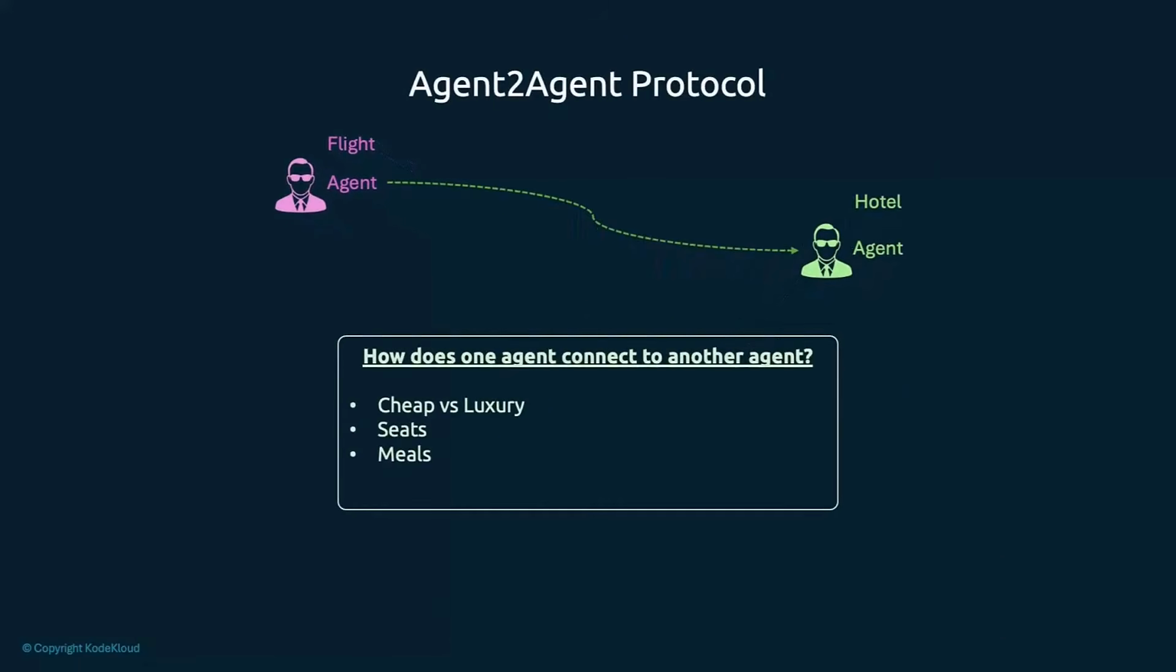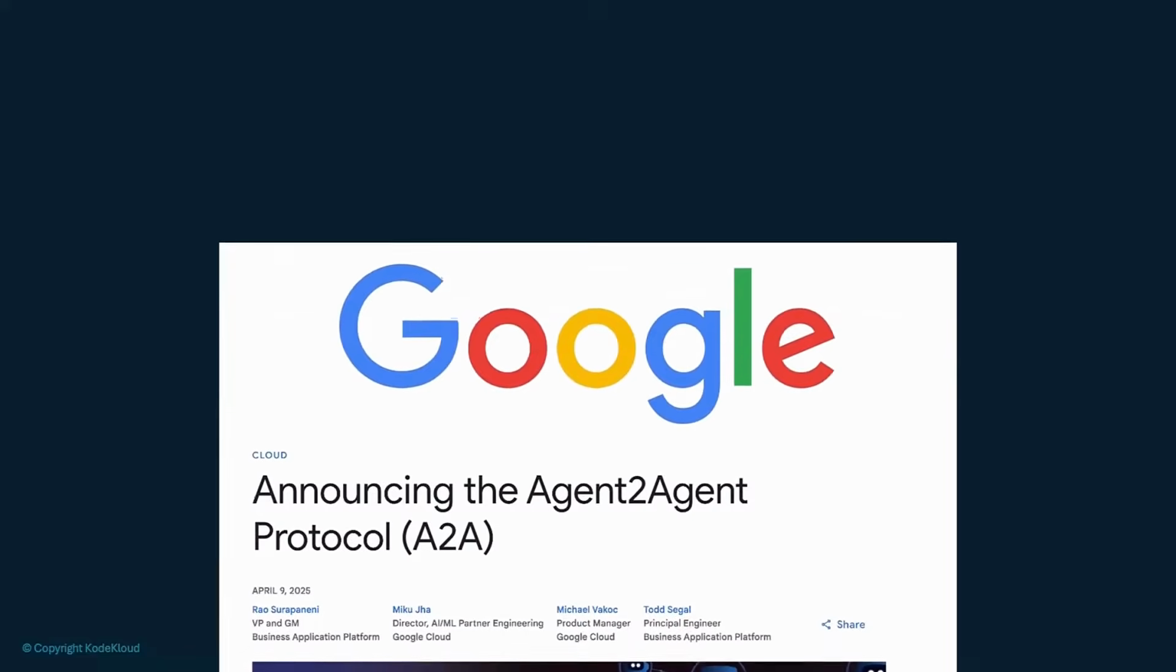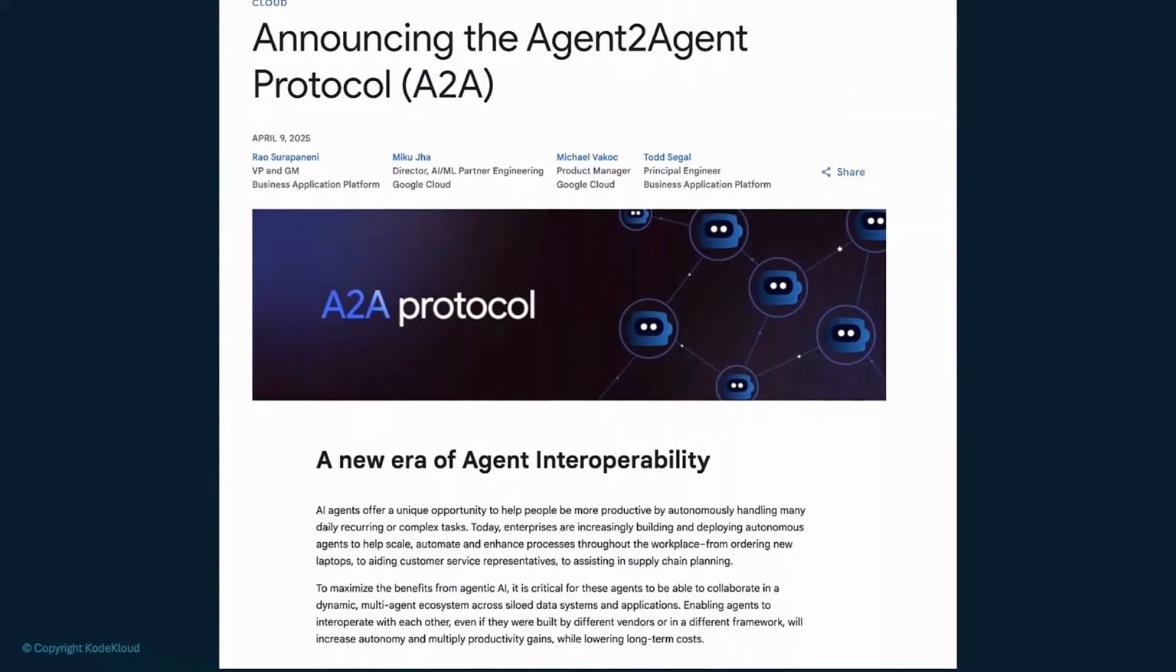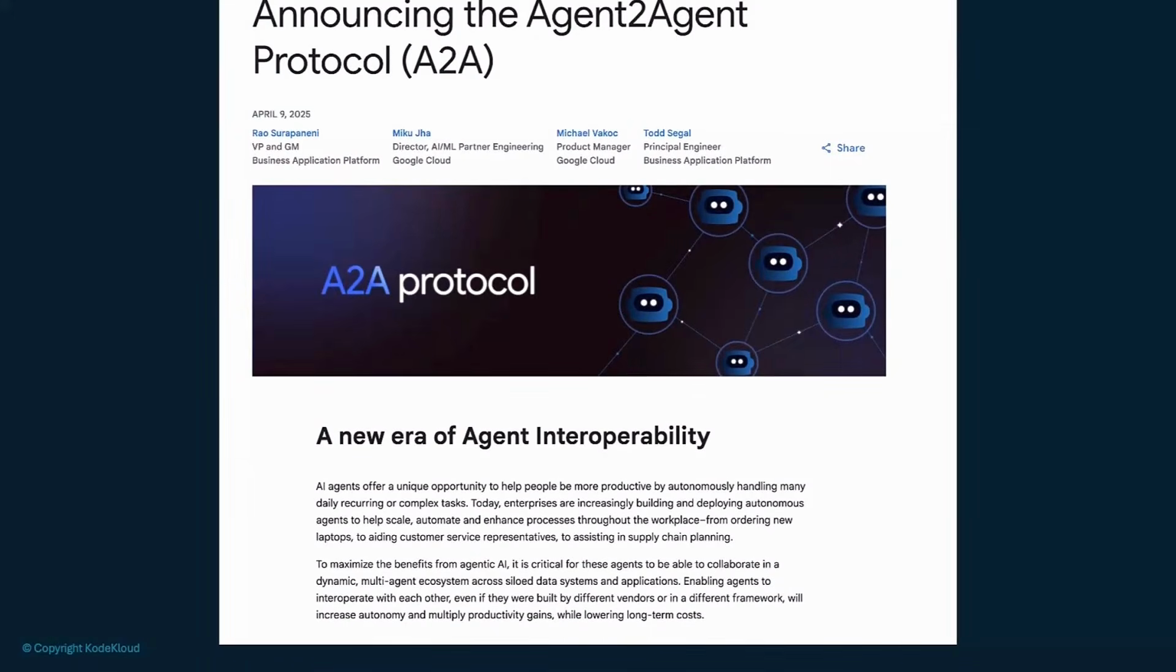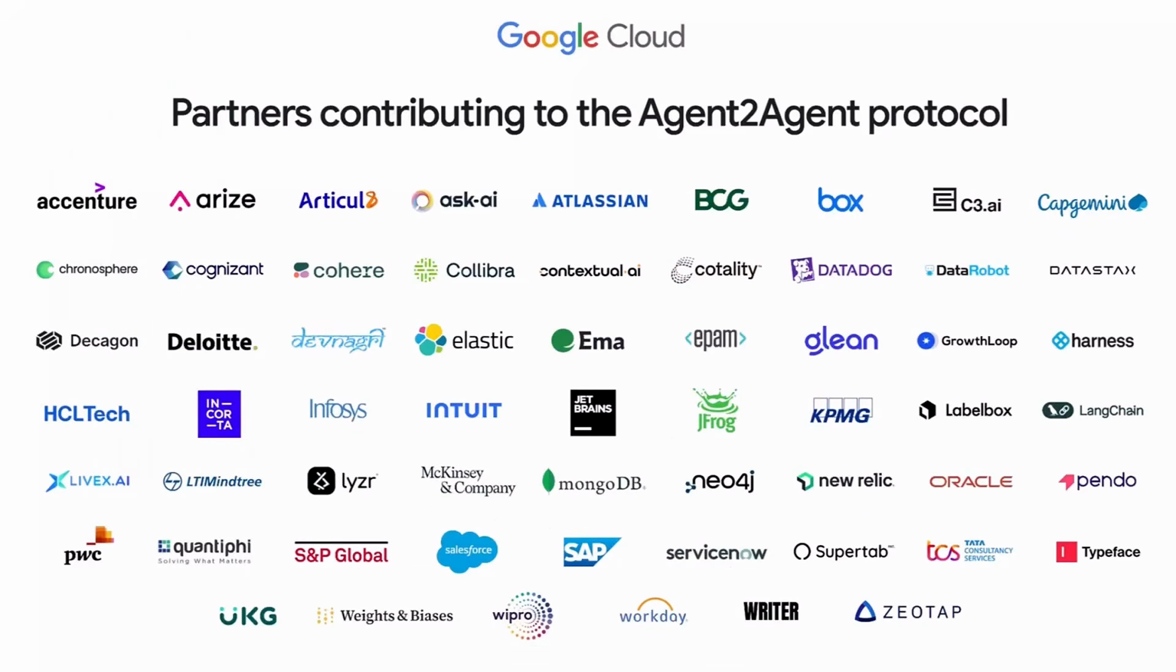But how does one agent talk to another agent? How does one agent know what the capabilities of another agent are? What format can one agent pass information to another agent? Well, this is where the agent-to-agent model comes in. The agent-to-agent model was developed by Google with the goal of making it possible for agents to collaborate in a dynamic multi-agent ecosystem, with support and contributions from a lot of other partners in the ecosystem.